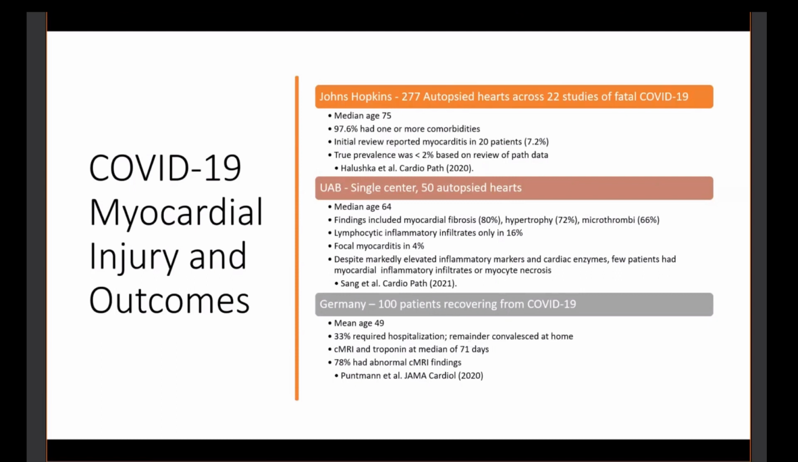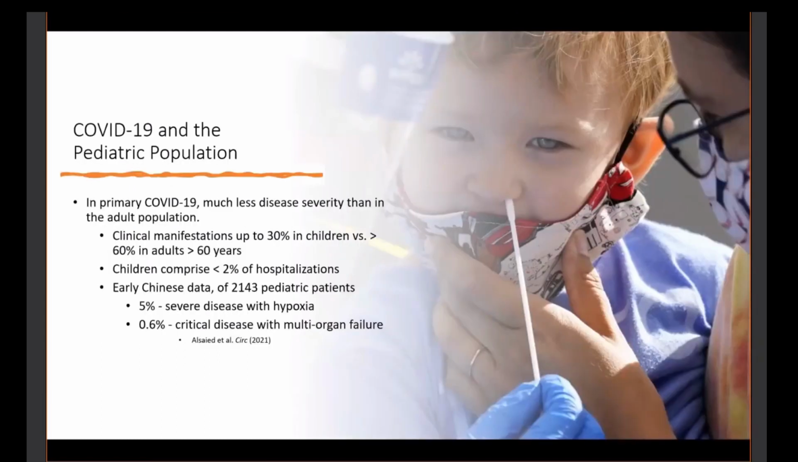Primarily, this is presenting to us as MISC. Part of this is that there's much lower disease severity in pediatric patients, with only 30% of children with clinical manifestations versus over 60% in adults. Children are comprising a much lower number of hospitalizations, although we reached a new milestone today with about 1,500 hospitalizations across the country. And then in the early Chinese data that had 2,000 pediatric patients, only 5% had severe disease with hypoxia, with only 0.6% with critical disease and multi-organ failure.